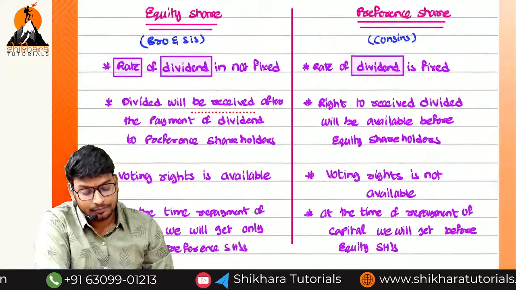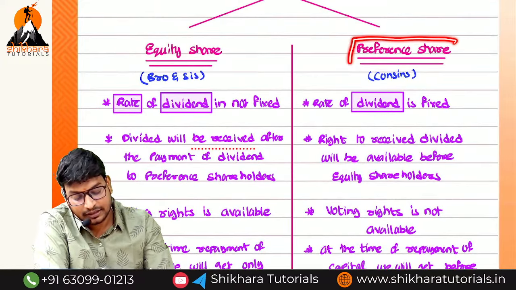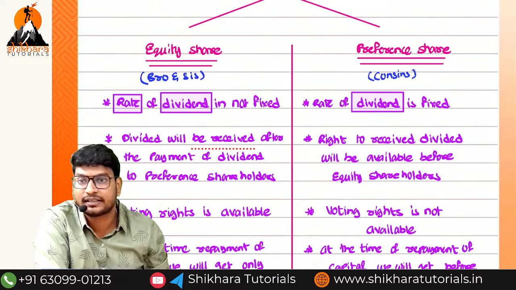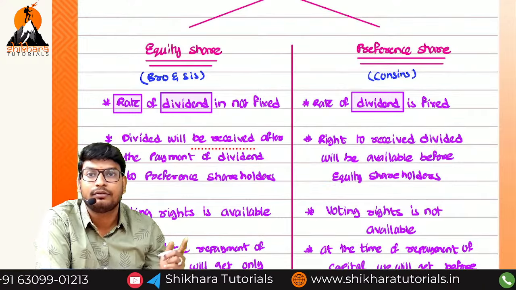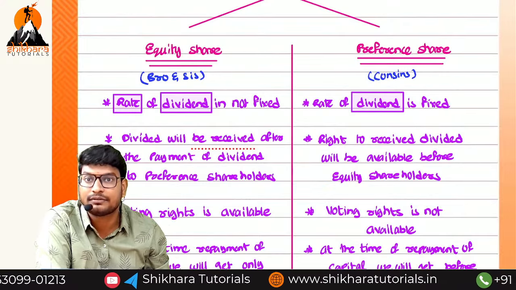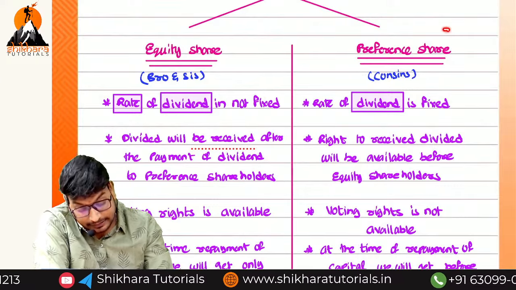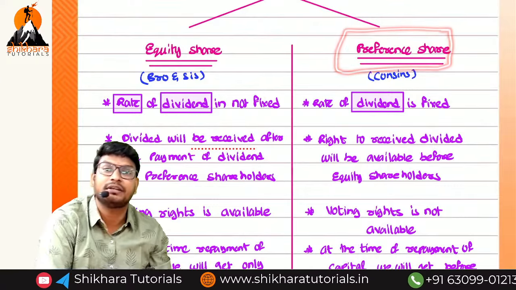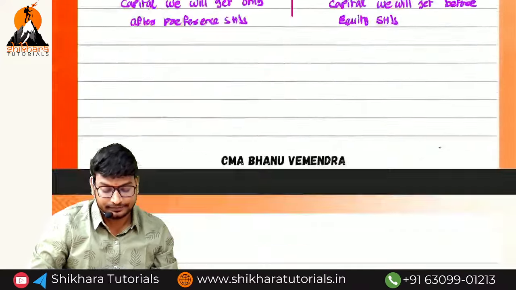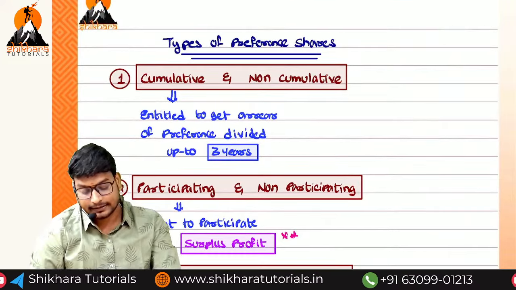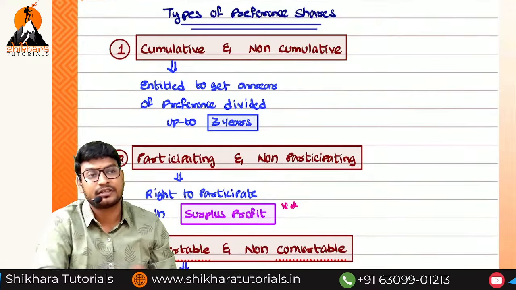So to conclude, the preference shareholders have two preferential rights. What are the two preferential rights? One is a fixed rate of dividend, another one is called what? Repayment of capital. In the two situations, preference shares will get preference. And next, types of preference shares. What are the types of preference shares?